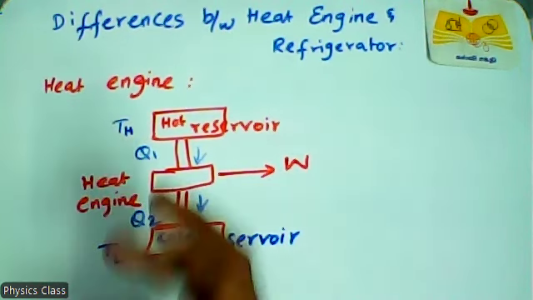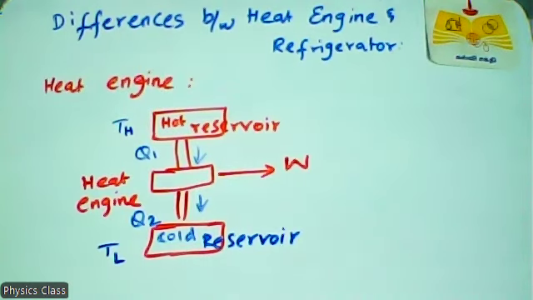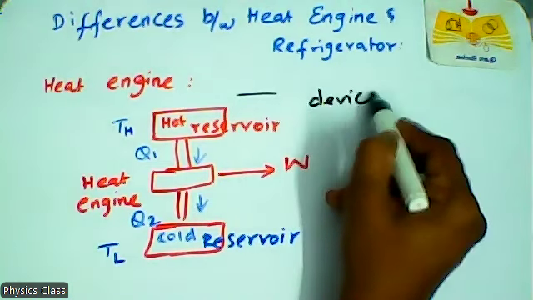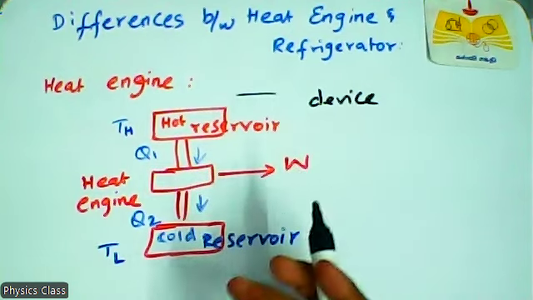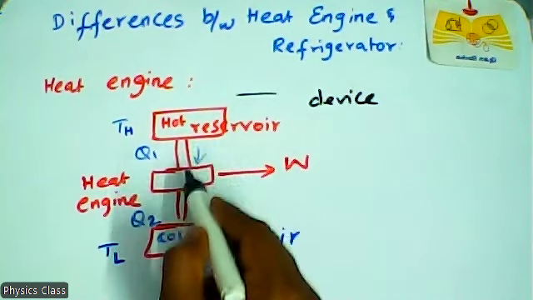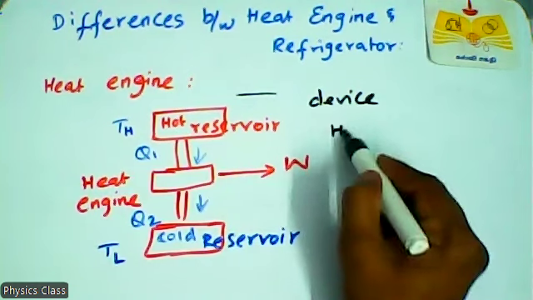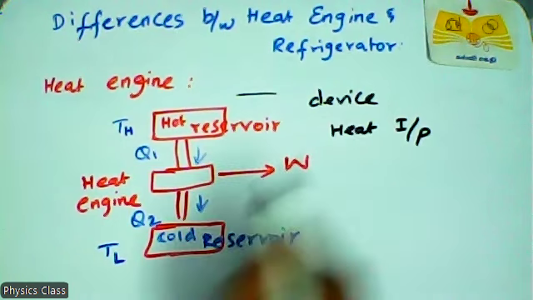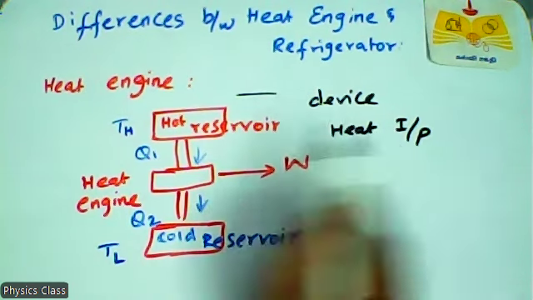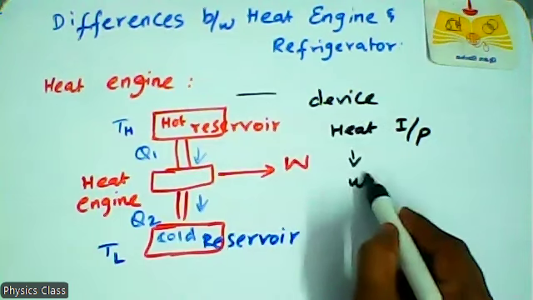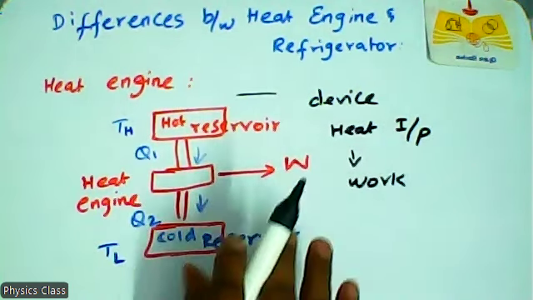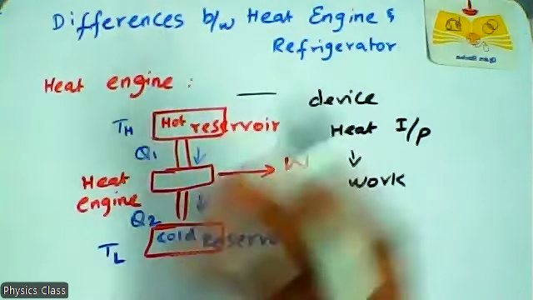So we can define the heat engine. A heat engine is a device which takes heat as an input and converts this heat into work by undergoing a cyclic process.